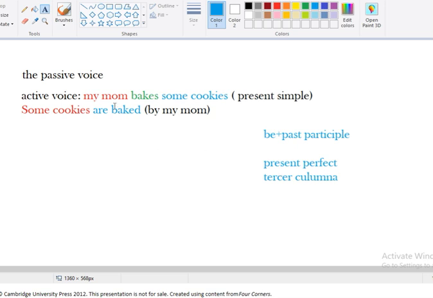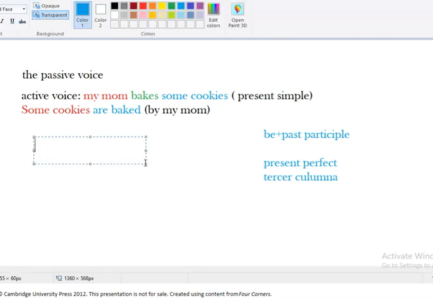Fíjense lo que pasa aquí. En este caso, mi mamá es una persona, pero algunas galletas es plural. Hay que tener en cuenta siempre the nouns. Remember the nouns. There are singulars and there are plurals. So you need to put the verb to be corresponding to the noun. In this case my mom is singular, so that's why I put here bakes, pero ese es el activa.